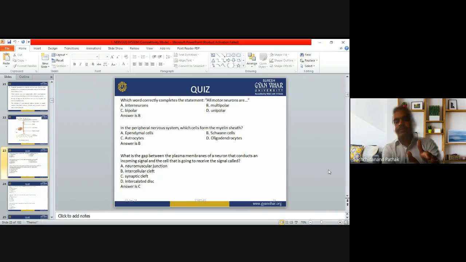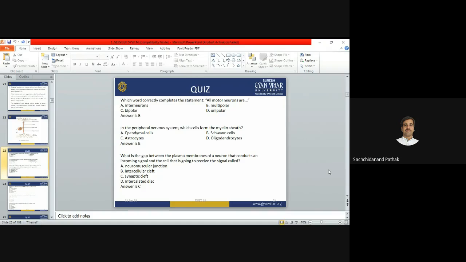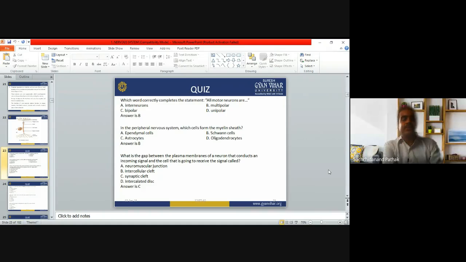Remember what I told? It's a synaptic. Yes. Cleft. So answer C is correct.